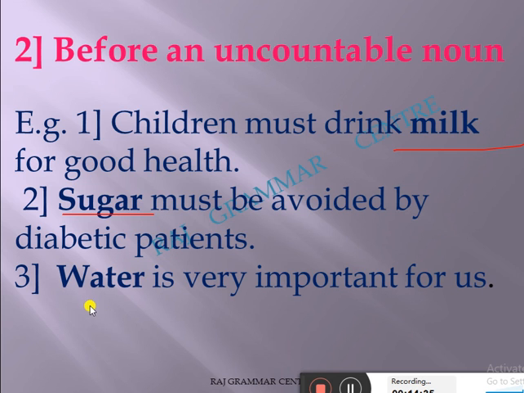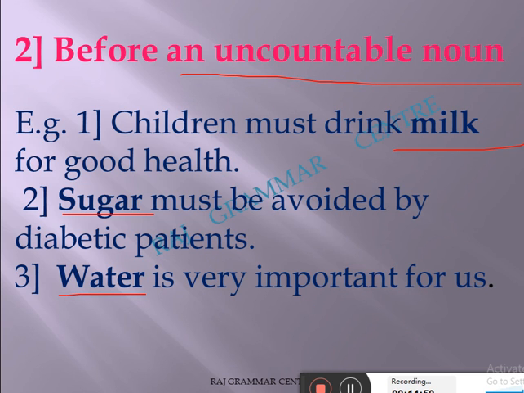Water is uncountable. Water is very important for us. Here I can't write a water or the water. We say I want water, not I want a water, I want the water, I want a milk. Don't use articles before an uncountable noun.